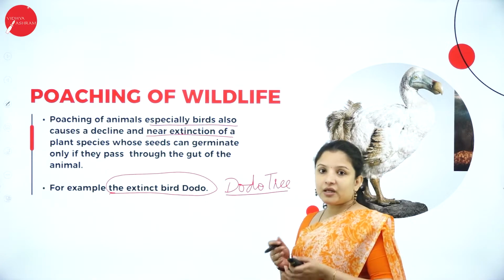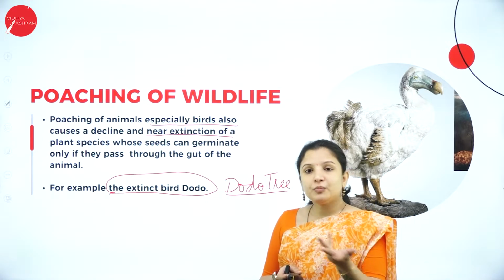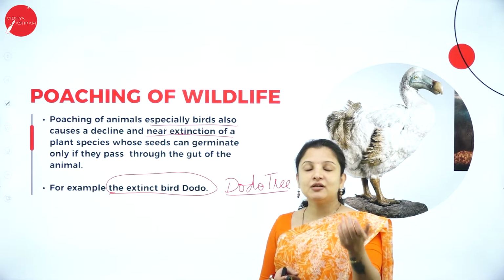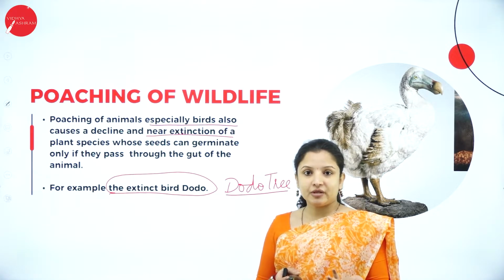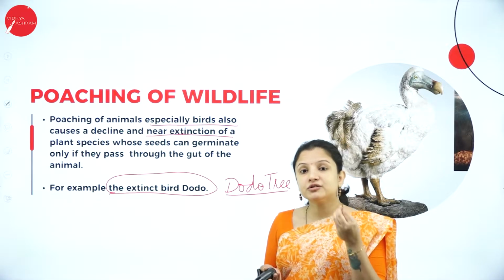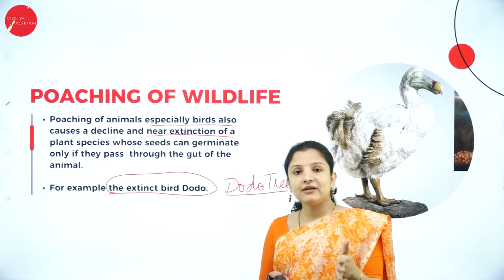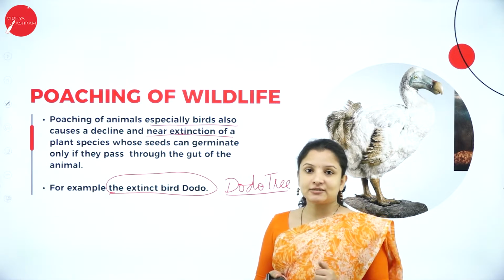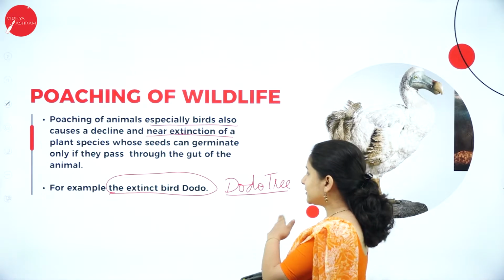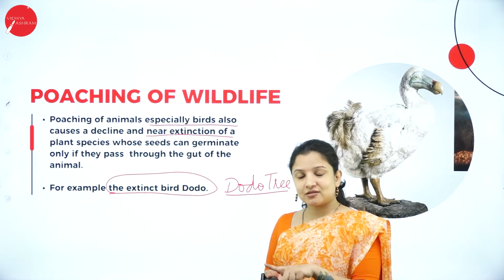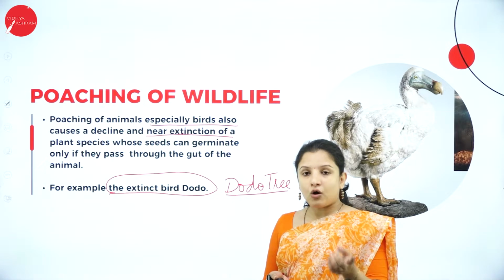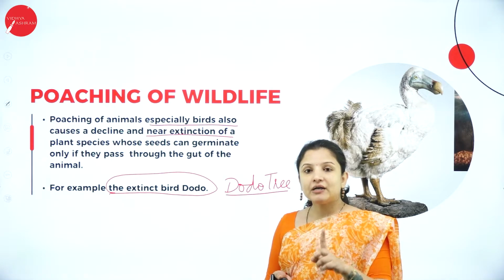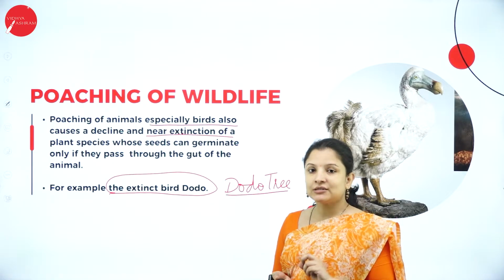Now, when the bird became extinct, there was no dodo bird remaining to eat the fruit of the dodo tree. So how will the dodo seeds germinate? Because the dodo seeds can germinate only if the seeds pass through the intestine of the dodo bird. So that is how, because of the extinction of the dodo bird, the dodo trees have become extinct, or that is why only one tree is remaining today on this planet.